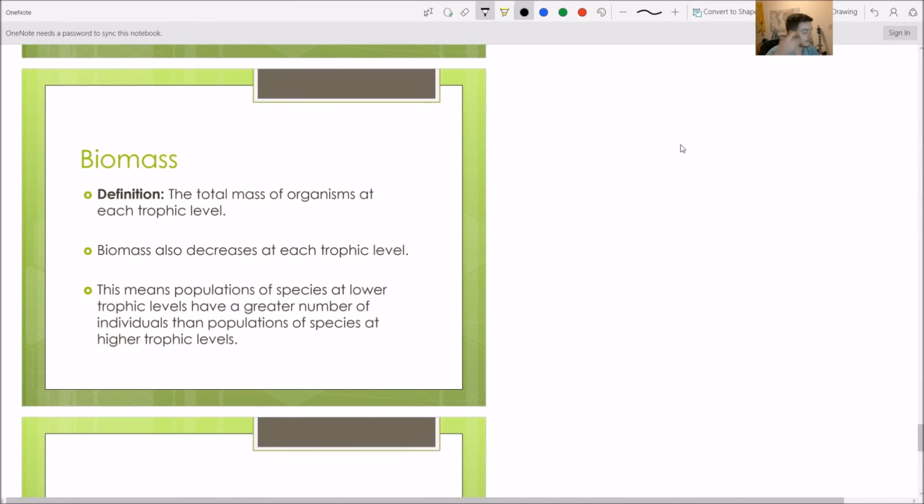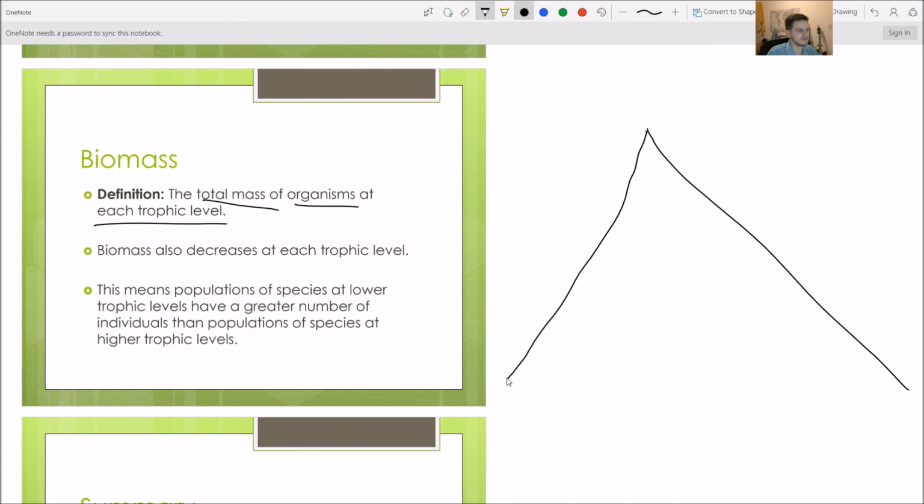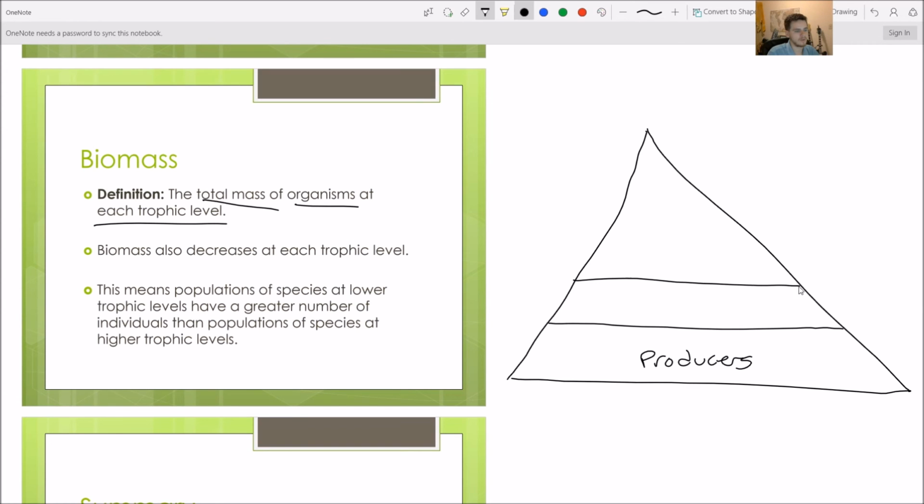Our last big slide here is about biomass. It's the total mass of organisms at each trophic level. I'm going to draw on my pyramid here to help you guys visualize this. I know I mentioned this earlier. So we have our producers, which is the biggest part of the pyramid. We have our primary consumers, our secondary consumers, and then our tertiary consumers. So there are a ton of these, just huge numbers of producers. If you look outside, you're pretty much guaranteed to see a bunch of trees and grass and stuff.